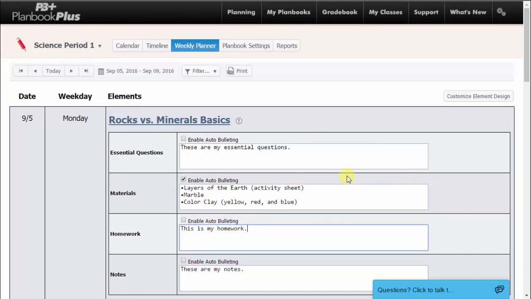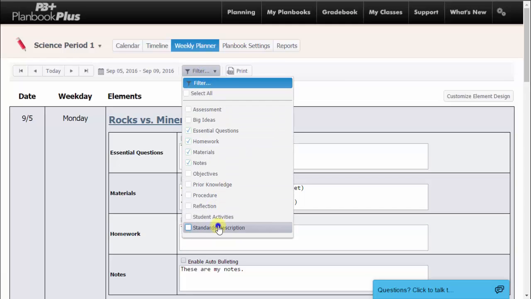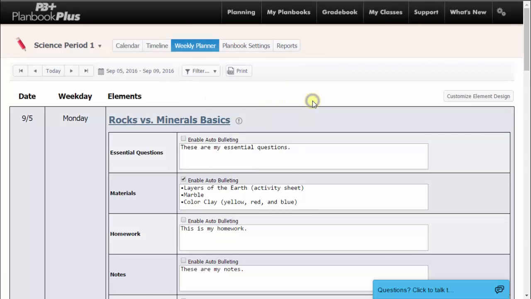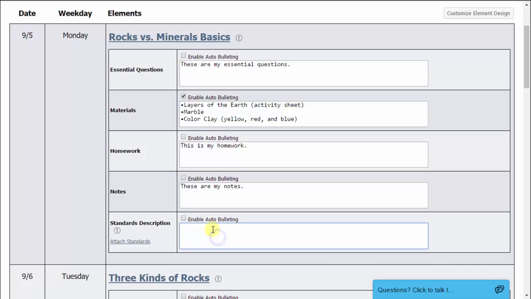A few things that I would like to point out is by clicking on the lesson name, this will take you back to the Planbook item edit page, where you can pick standards and attach resources to your lesson plans. The weekly planner gives you the flexibility to add a standards description by using the text box, or by picking standards by clicking the Attach Standards link, which will also bring you back to the Planbook item edit page. Here is where you can pick from our standards picker.